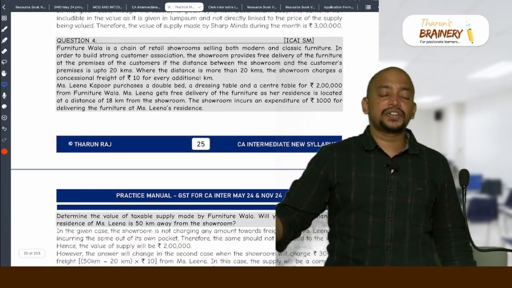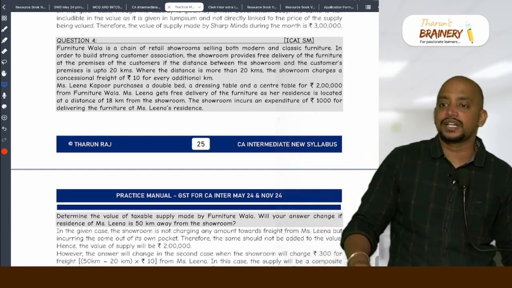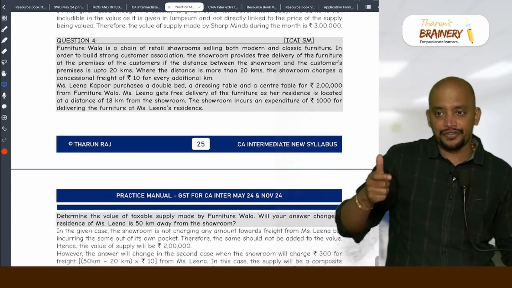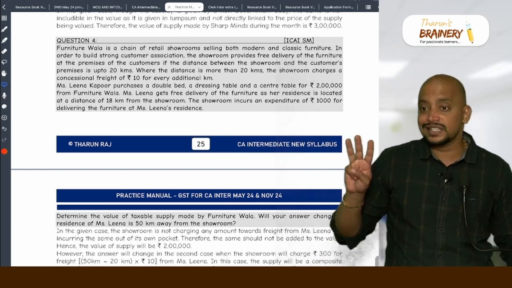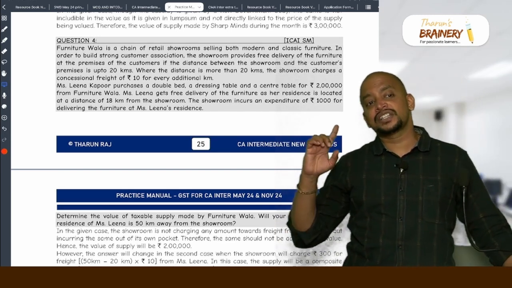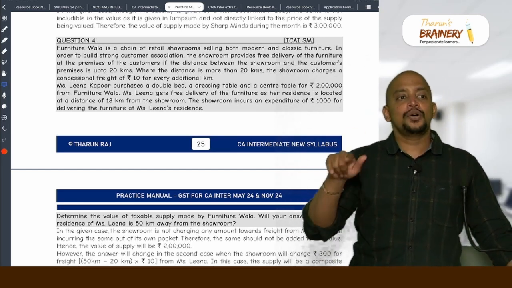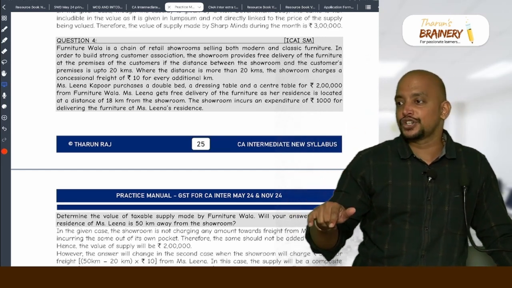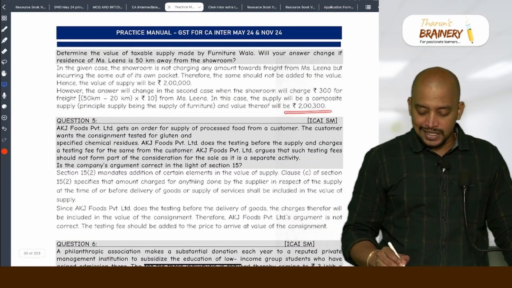If the distance is 50 km away from the showroom, how much will they be charging as freight for the extra 30 kilometers? First 20 kilometers no freight, remaining 30 kilometers into 10 rupees, that is 300. Even though they incur the freight of 1,000, they are going to charge only 300. So how much should be included in the value? That 300 only should come. So 2 lakh 300 will be taken as the value.